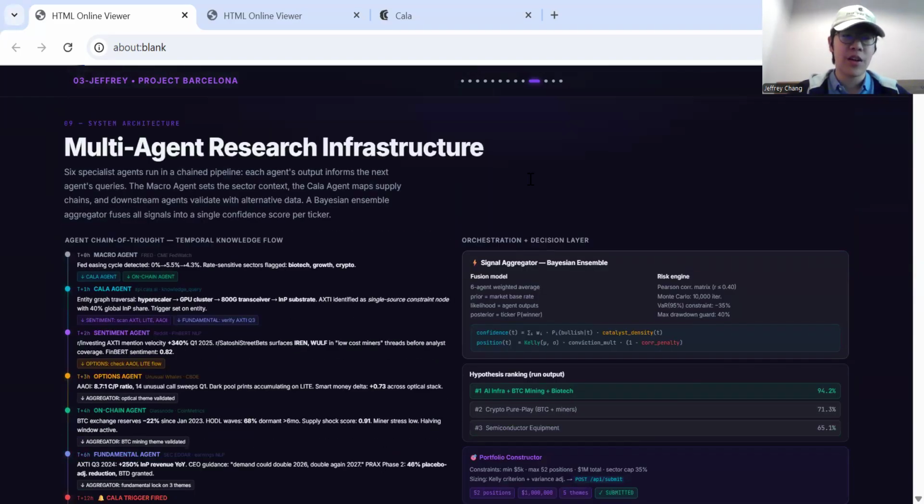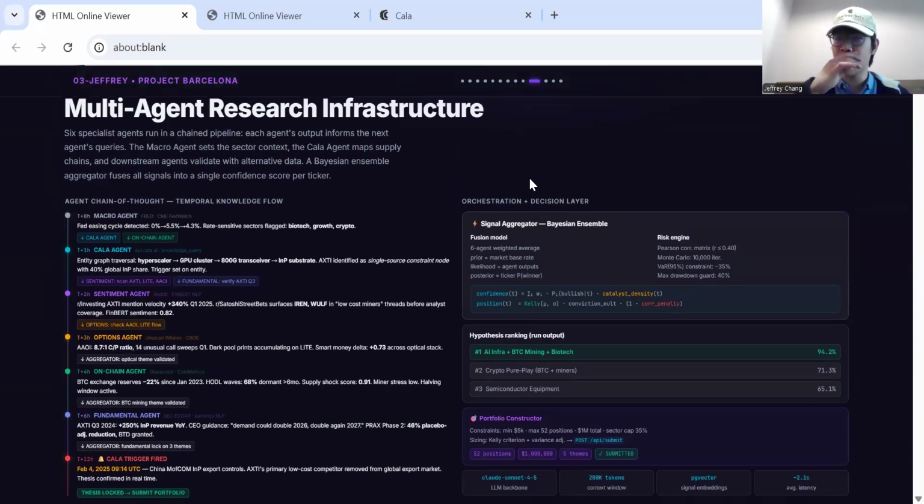And next is our multi-agent research infrastructure. We have a macro agent on the cycle, and this feeds information to the Cala agent, which feeds into the sentiment agent where it looks at news or Reddit. And then the options agent, where we found the call put ratio. And an on-chain agent because we wanted to invest in Bitcoin.